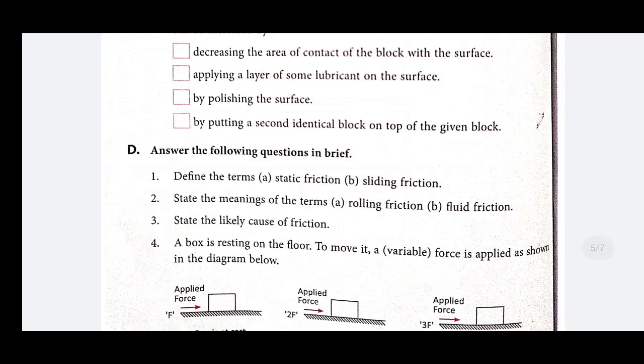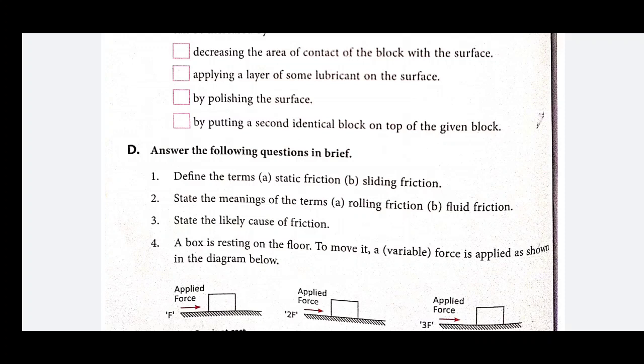Now, main questions. Define the following terms in brief. First, define the terms static friction and sliding friction. You can easily define them if you memorize the keywords. Static friction, as you know, whenever an object is in the static position, the force of friction acting is known as static friction.